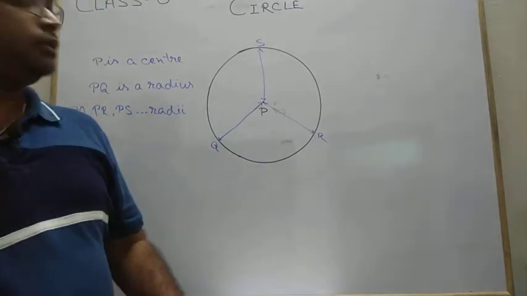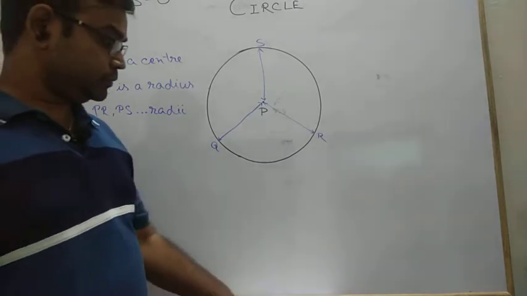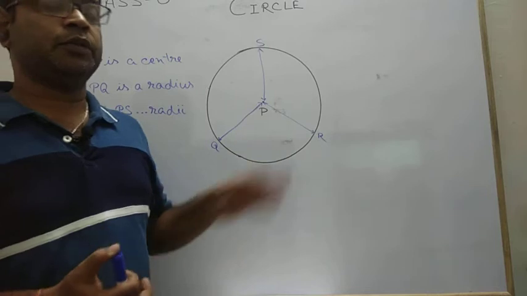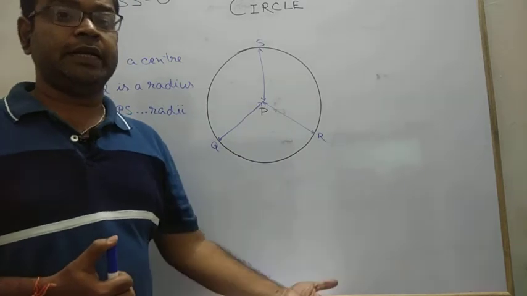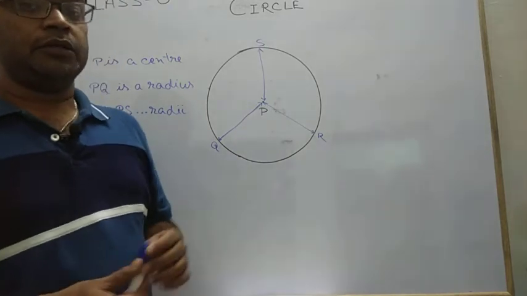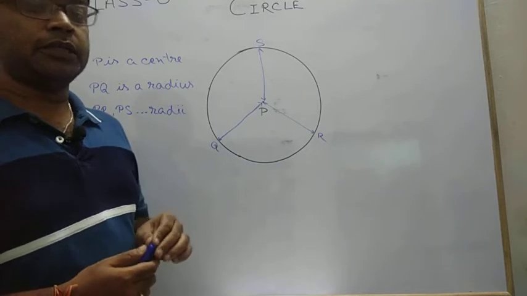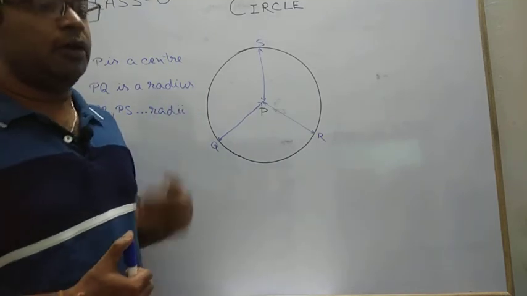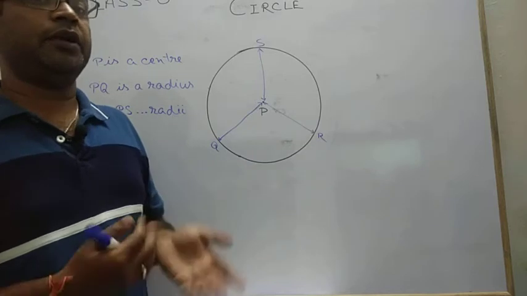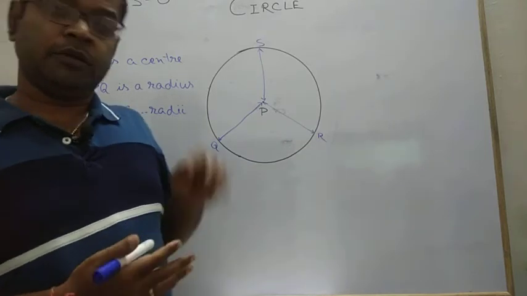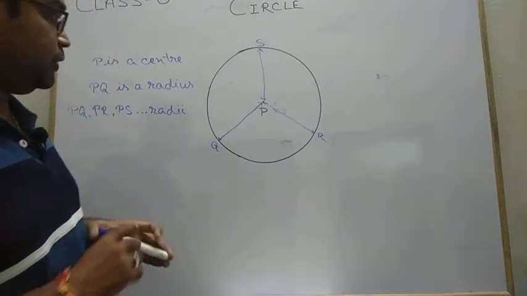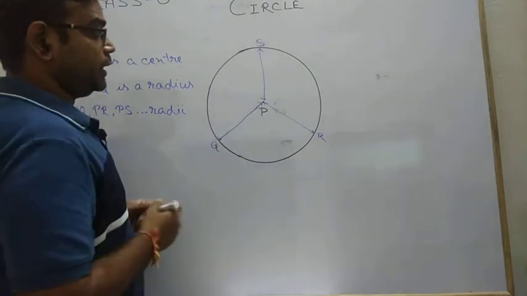Now there are some general terms of the circle. As we know, in a closed curve or in a geometrical figure we have two parts, the interior part and the exterior part. Depending on this we discuss what the interior part is, what the exterior part is, and how we define different figures using the circle. Once again, this is the center of the circle.